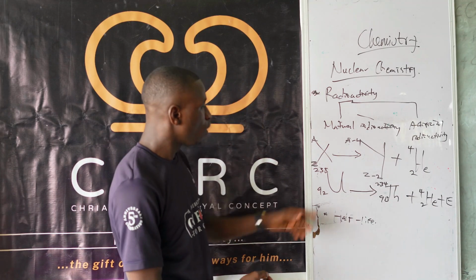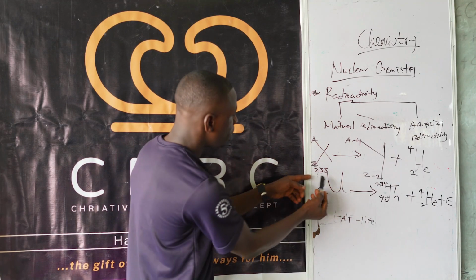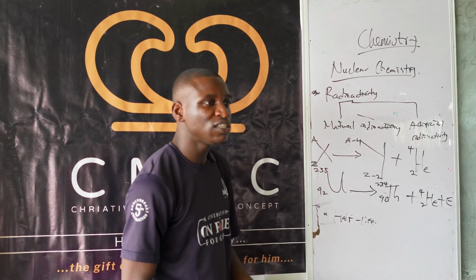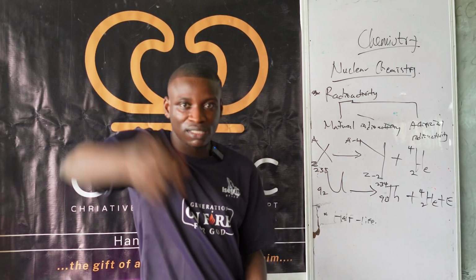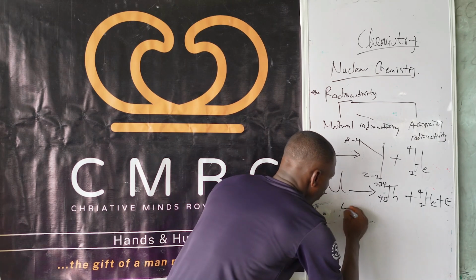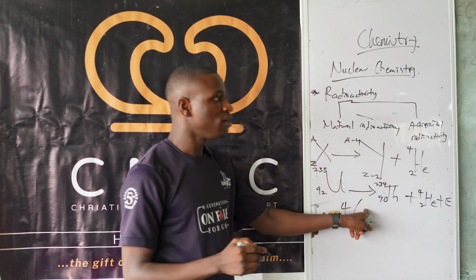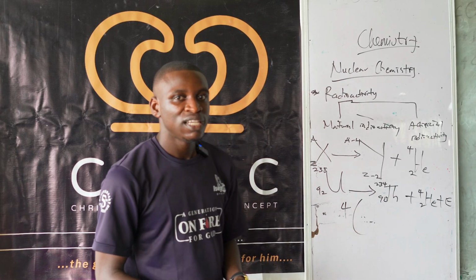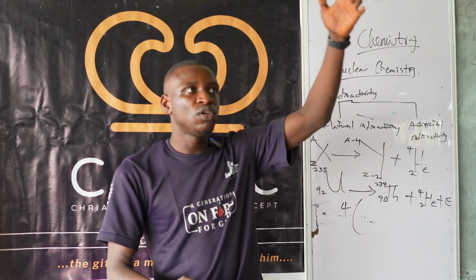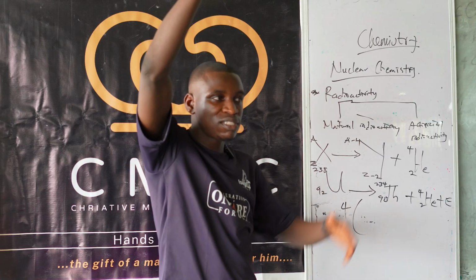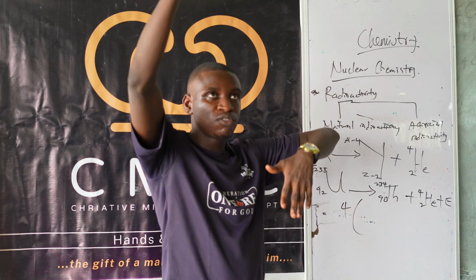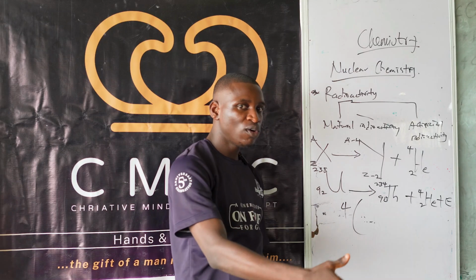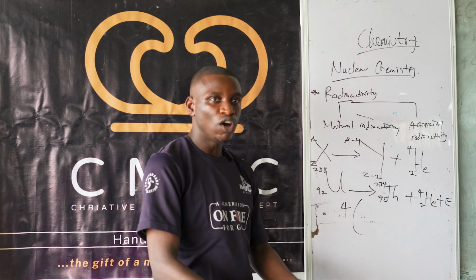So if it first undergoes the first alpha emission, that means the mass number reduced by 4, the atomic number reduced by what? 2. So if it does it 4 times, that will be what? You know that normally the mass number reduced by 4, the atomic number reduced by 2. So that means eventually the mass number is going to reduce by 4 times the normal one, which is 4 times 4. Mass number reduced by 16. Then the atomic number reduced by 4 times 2, and that will be 8.